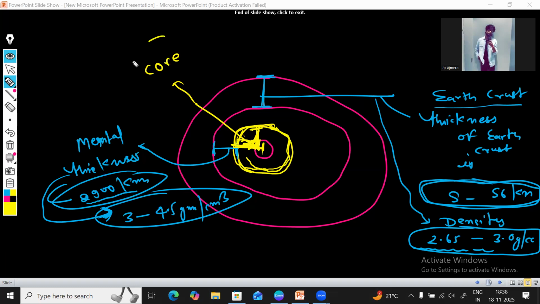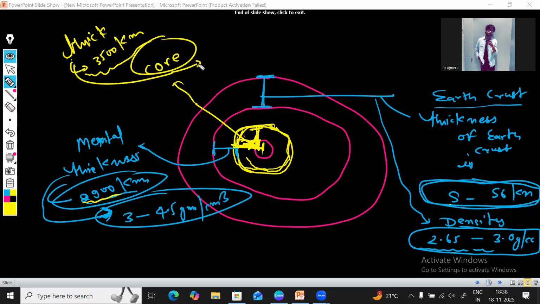So what is the thickness of core? The thickness is 3500 kilometers. In case of mantle, it was 2900 kilometers. In case of earth crust, it was 5 to 56 kilometers. But in case of the core, the thickness was highest, that was 3500 kilometers. All right. What is the density? The density of core is 9 to 12 gram per centimeter cube.